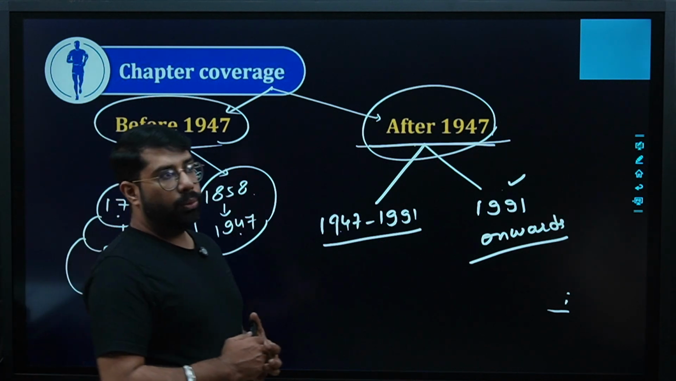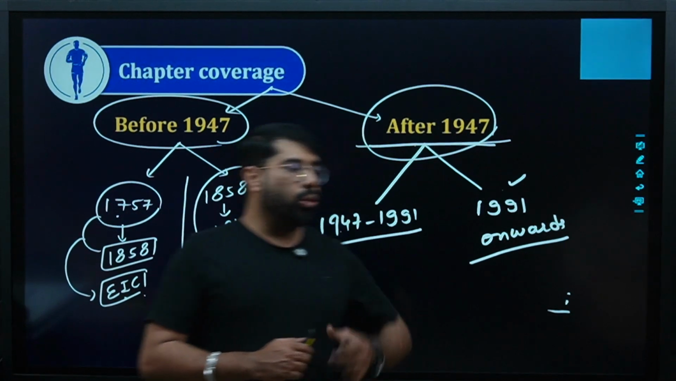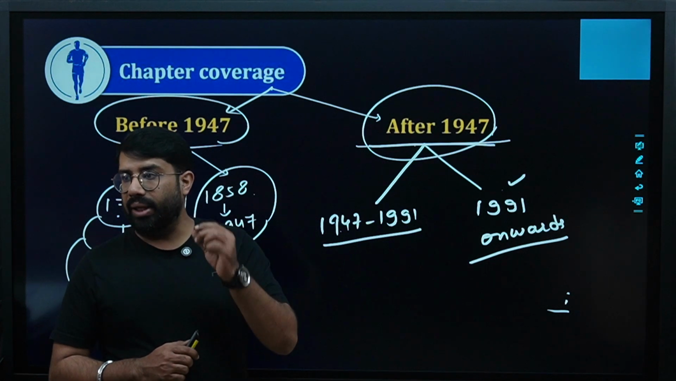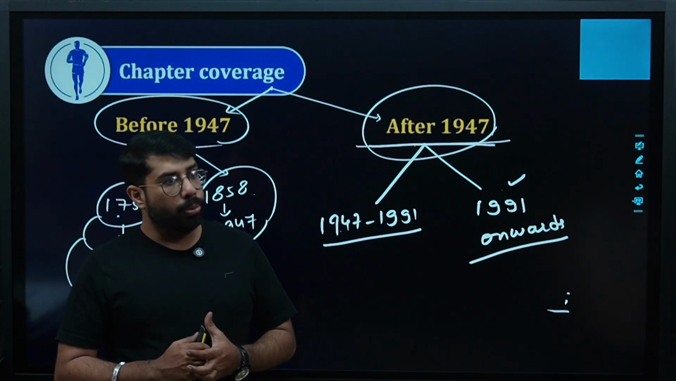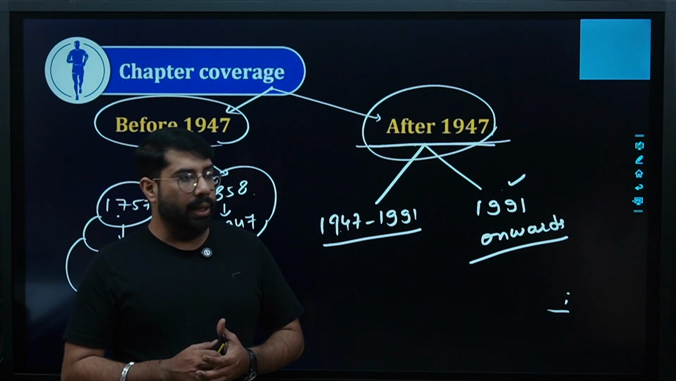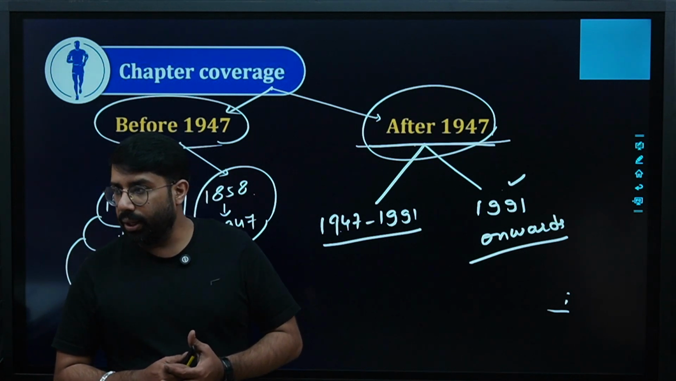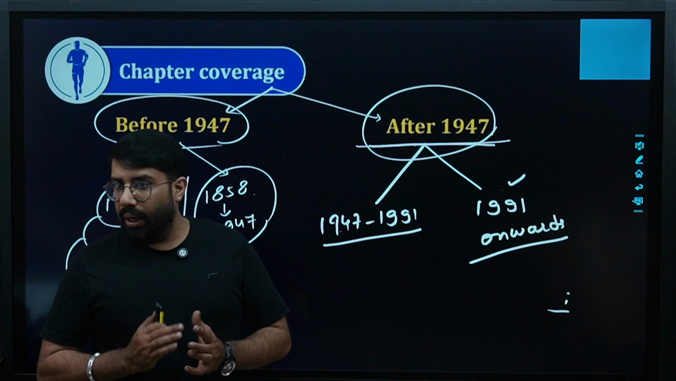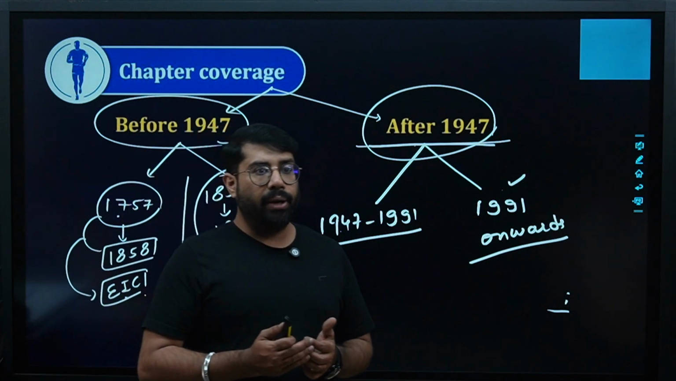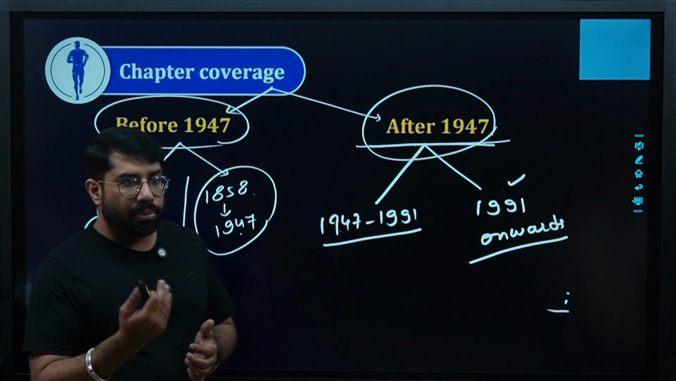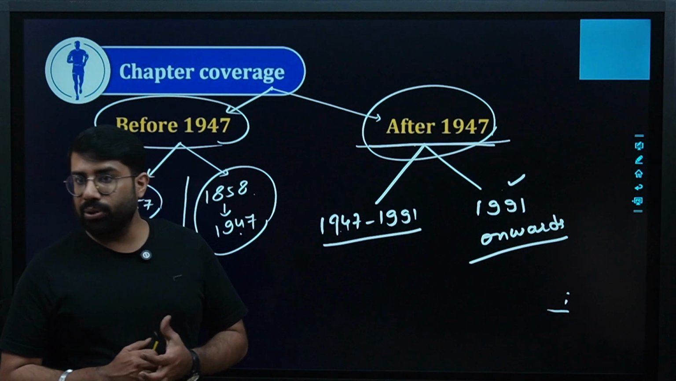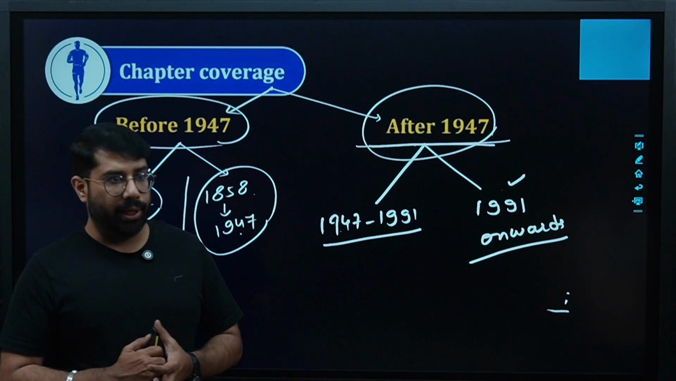In 47, the drafting committee was formed. The drafting committee took 2 years, 11 months and 17 days to prepare the Constitution of India. Ultimately, on 26 November 1949, the rule book was ready and we adopted it. And just after 2 months, on 26 January 1950, we implemented the Constitution of India. And that was the first time we celebrated our Republic Day.